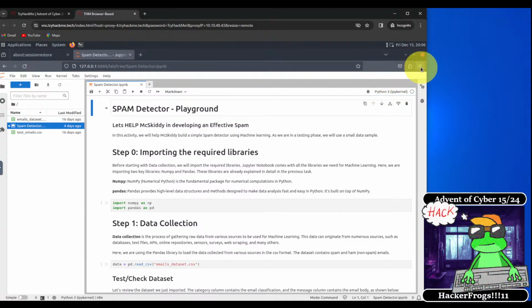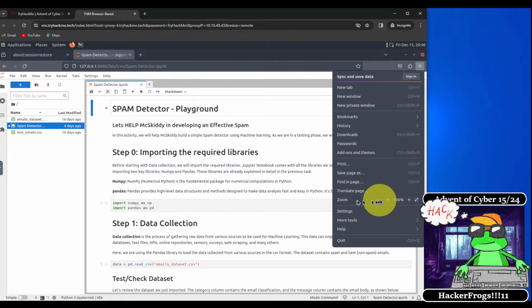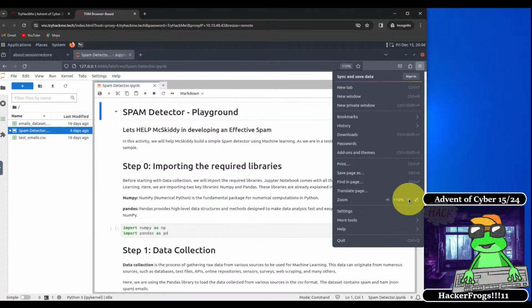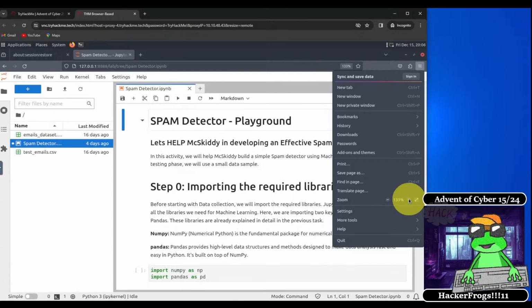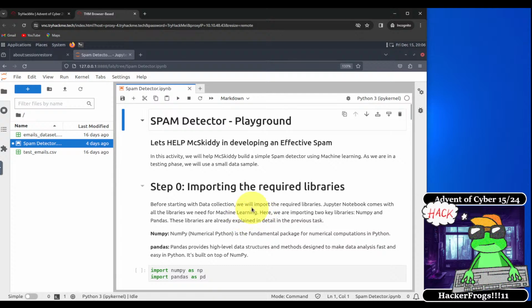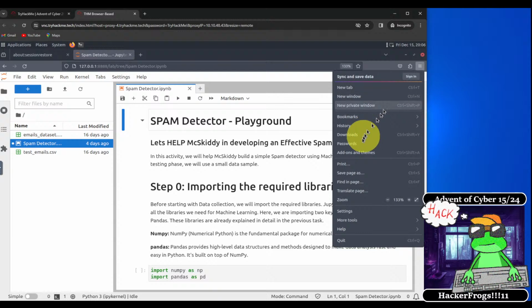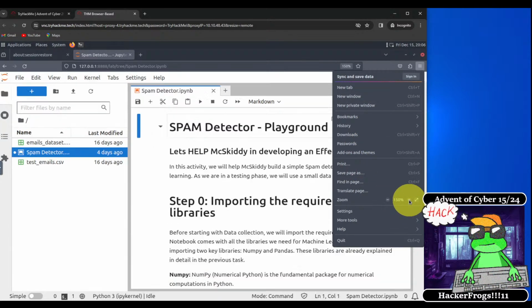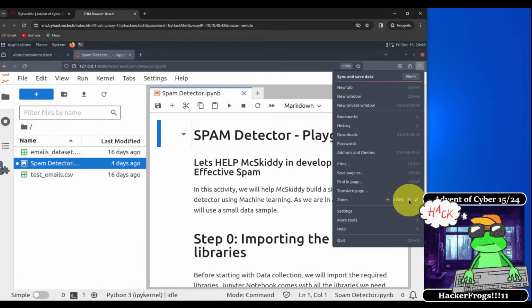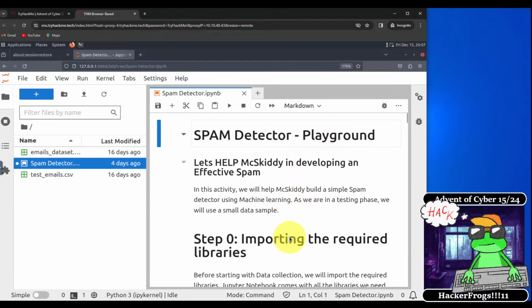Okay, so here I think we can zoom in on the page. And that makes it a little easier for us to see what's going on. Maybe we can go a little bit bigger still. Okay, so let's increase the magnification a little bit more, and maybe one more step. Okay, so if the text starts looking really weird, we'll turn the magnification down. But for now, let's keep it like this.